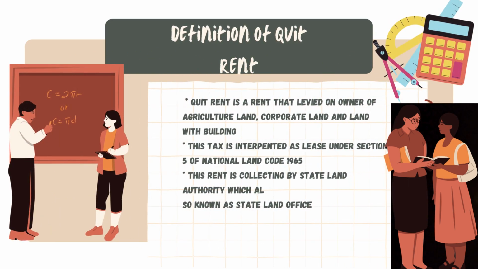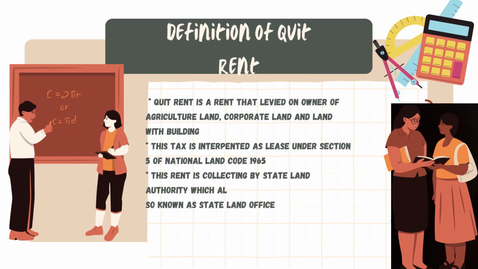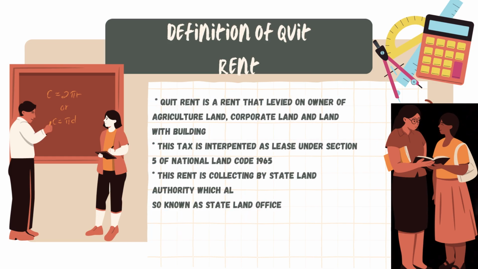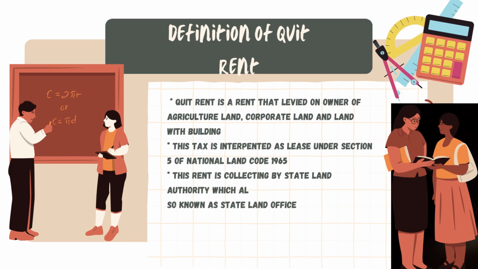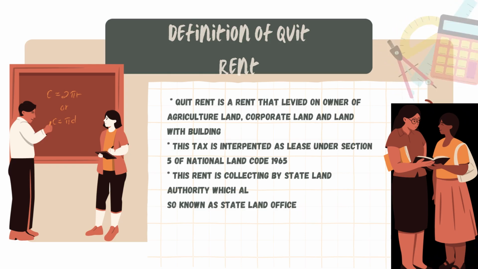Definition of quit rent. Quit rent is a rent levied on owners of agricultural land, corporate land, and land with buildings. This tax is interpreted as a lease under Section 5 of the National Land Code 1965. This rent is collected by the State Land Authority, which is also known as the State Land Office.